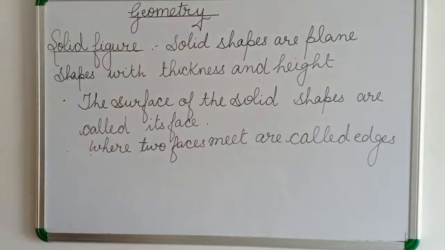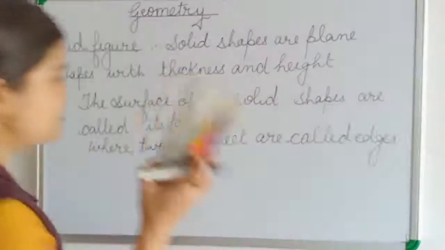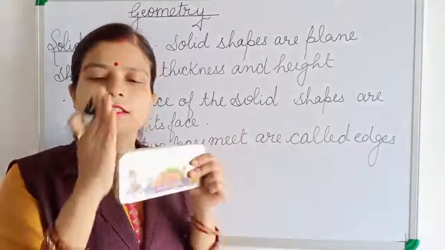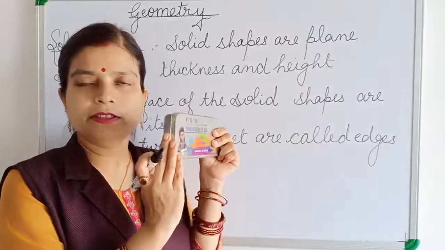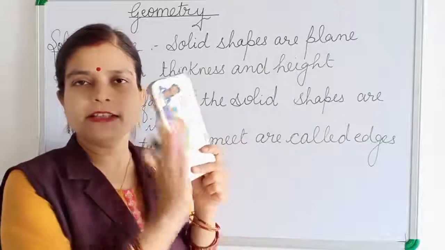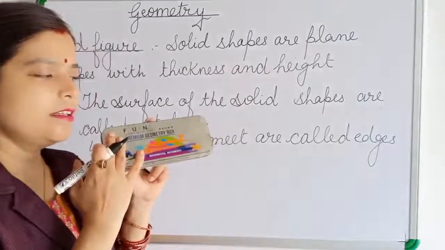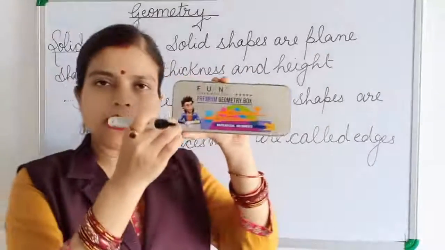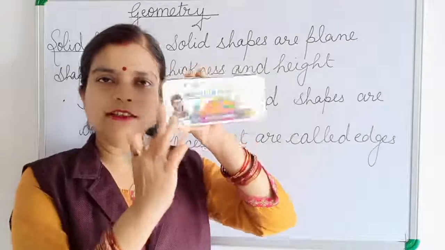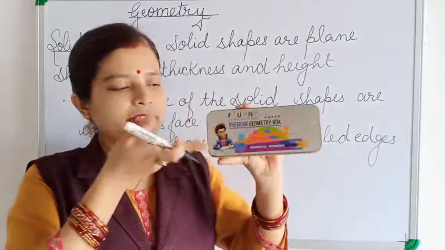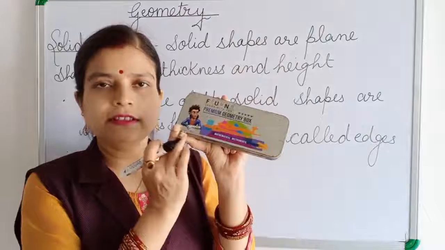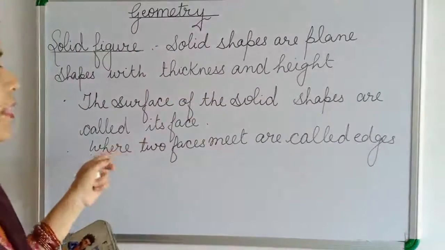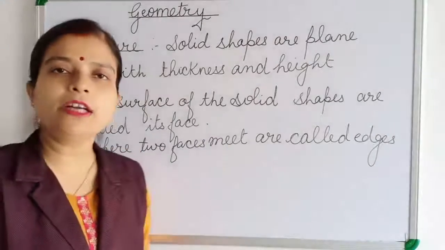Where two faces meet are known as edges. For example, this is one face, a plane face. This is another plane face, and this is another plane face. You can see this plane face and this plane face are meeting in one line. Or this plane face and this plane face are meeting in this line. They are meeting each other in one line. So that line where both the faces meet is called an edge.